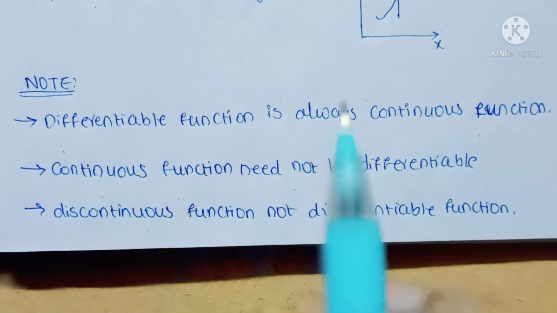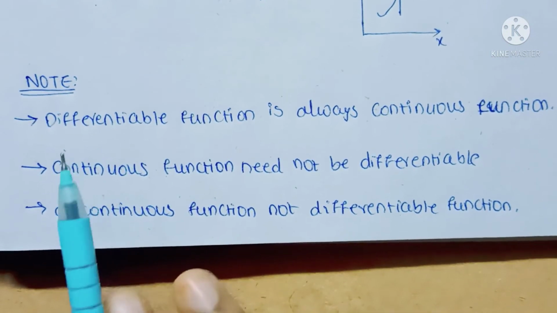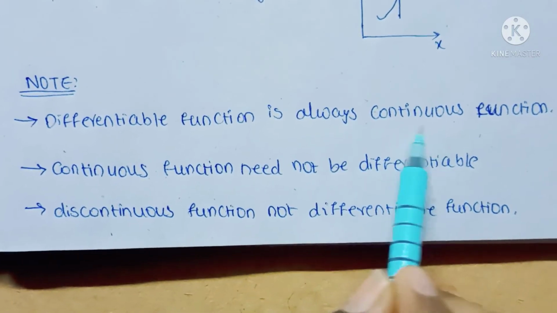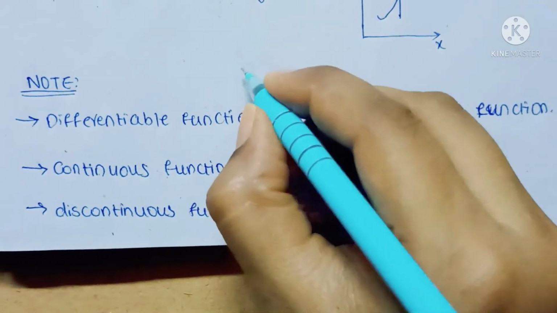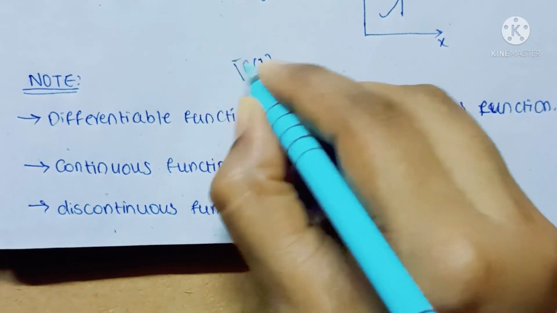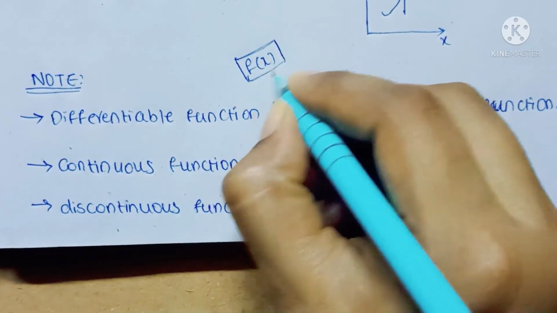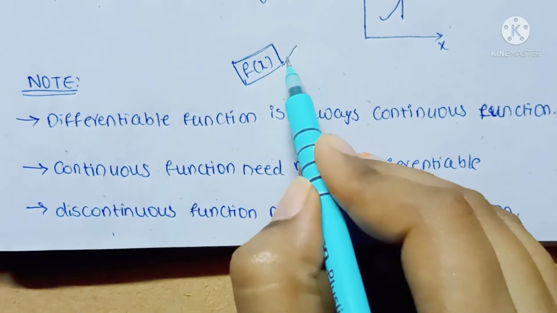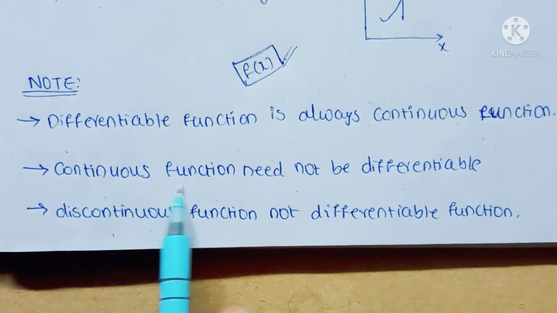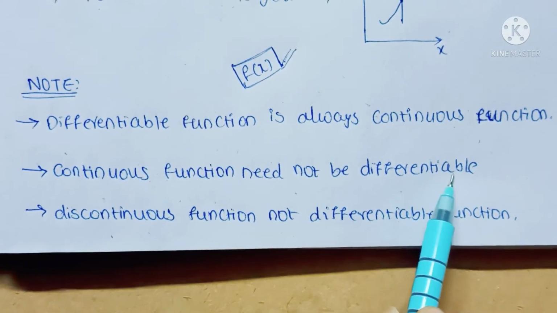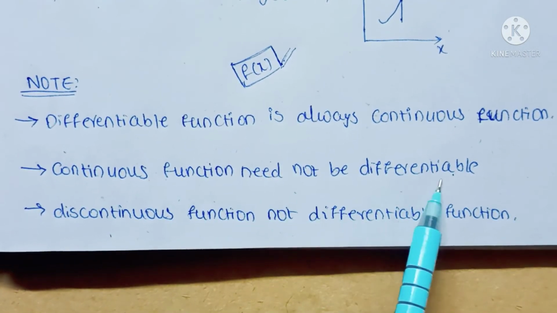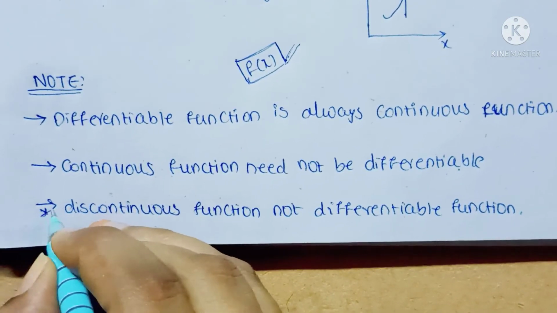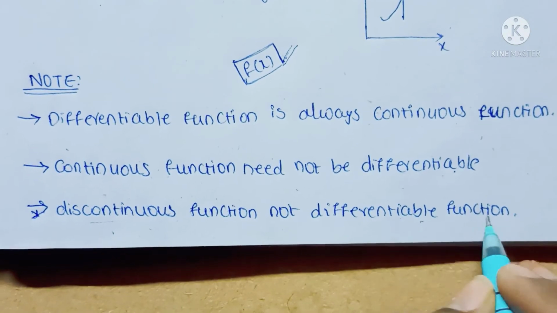Okay, and I have written three note points which are important for any competitive exam. If you see here, a differentiable function is always a continuous function. If they give some f of x function and ask whether it is continuous or differentiable, and you find directly that it is differentiable, then it is automatically a continuous function. Okay, and a continuous function need not be differentiable. Understand? A continuous function need not be differentiable, and similarly a discontinuous function is not a differentiable function.